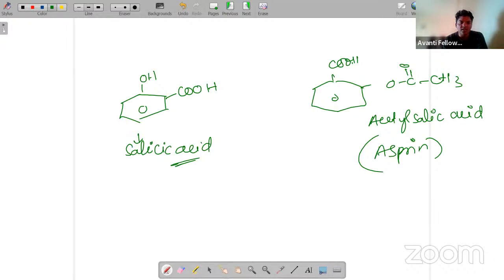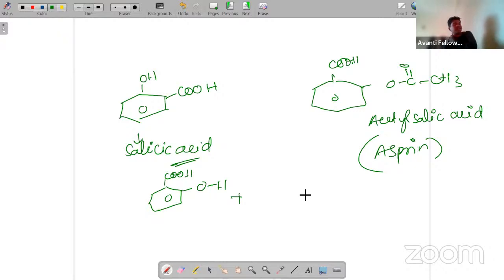So now we can clearly say from this one how they are going to prepare. Let's suppose COOH, here O and H plus, if I am taking acetic anhydride. Acetic anhydride means what? CH3, C double bond O, O, C double bond O, CH3.